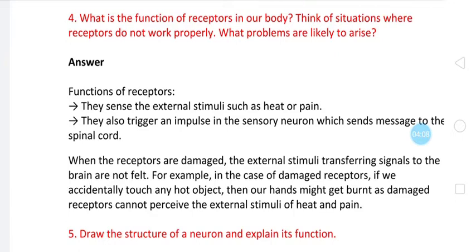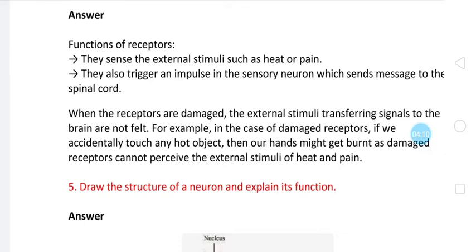Let us read the answer. Functions of receptors: they sense external stimuli such as heat or pain, and many more senses as well. They also trigger an impulse in the sensory neuron, which sends a message to the spinal cord. So these are the functions of the receptors.